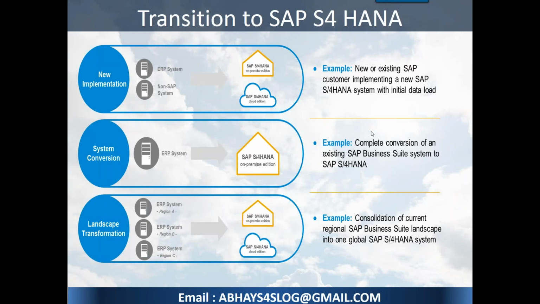No, this is very, very important, the main thing which everybody's mind starts thinking. Okay, I am on ECC. Let's assume a very basic version of ECC, which is ECC 6, irrespective of service pack. Now, how do I transition myself into S/4HANA? Well, if it is a new implementation, there is no problem at all, because you just go ahead and start implementing S/4HANA as a net new customer. Start using it as a new implementation what you do till date. But when you're talking about your old ERP system, you want to convert to S/4HANA, that's where the problem comes.